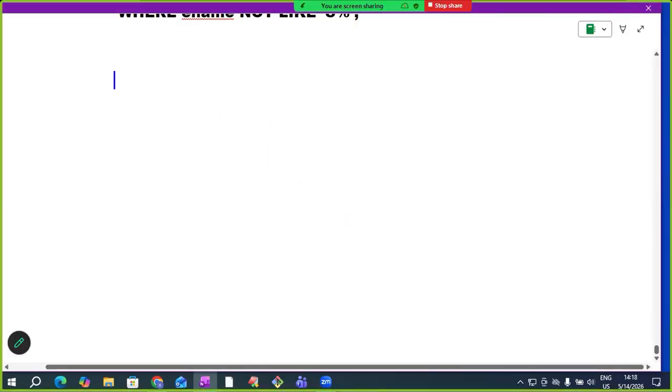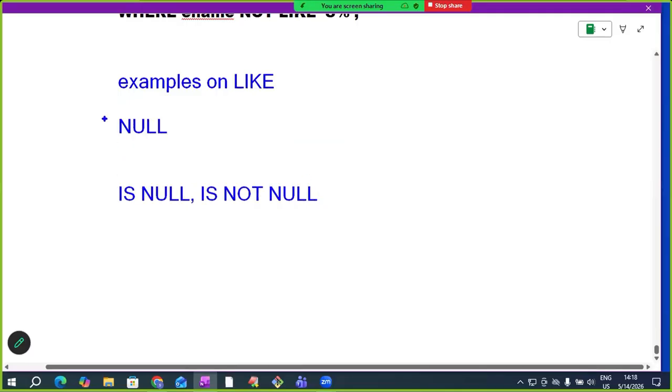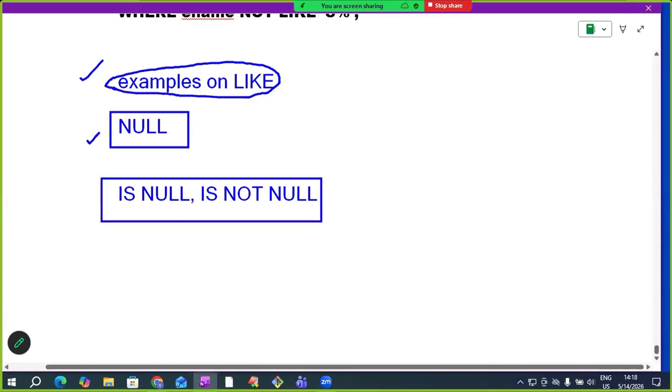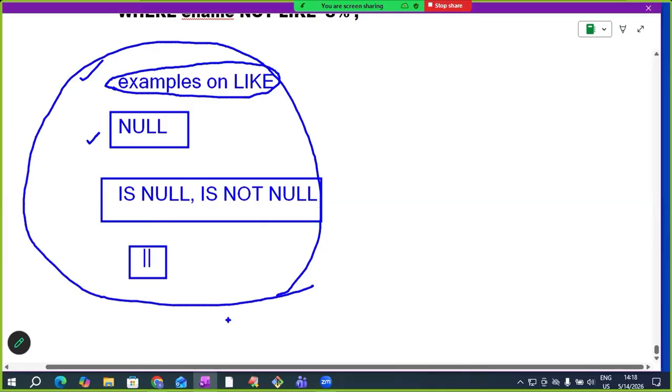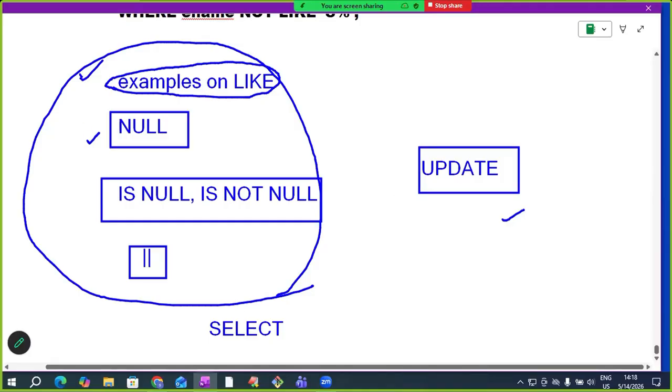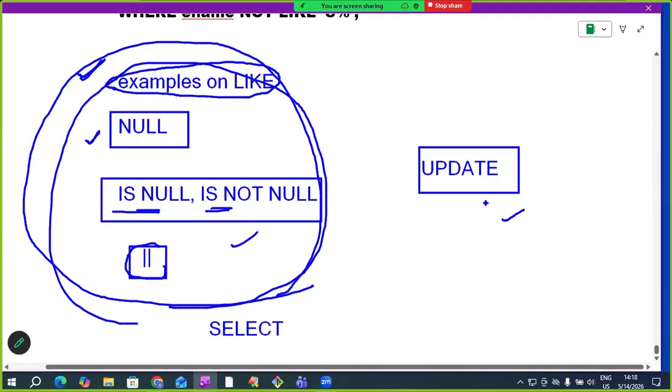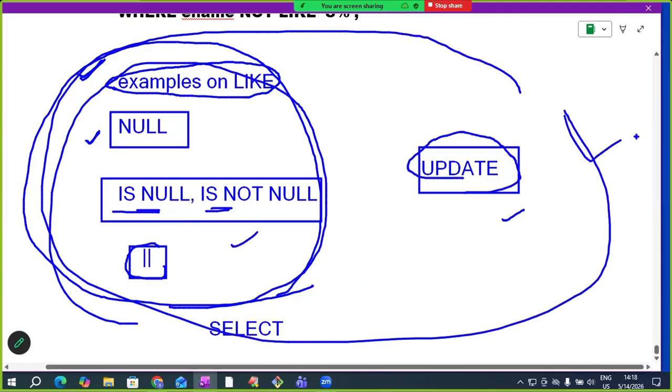Some examples. Now, I want to cover some more examples on LIKE. After that, we discuss what NULL actually is. This is very important. Then we discuss two operators: IS NULL and IS NOT NULL. Then we discuss the concatenation operator, the symbol is two pipes. With this, the operators topic will be finished, the SELECT topic will be finished. After that, we discuss the next SQL command, that is the UPDATE command. This is today's session.